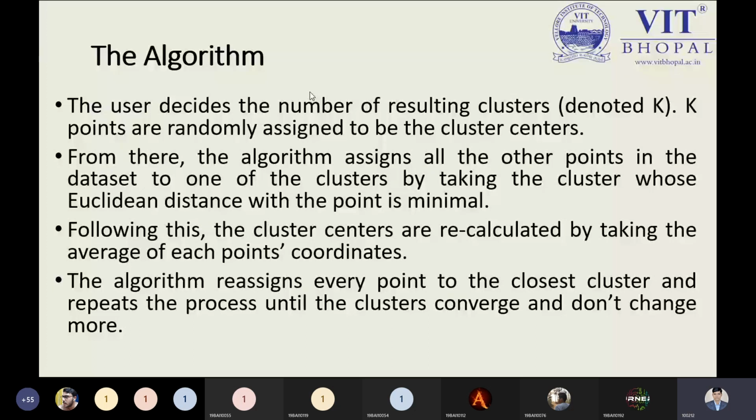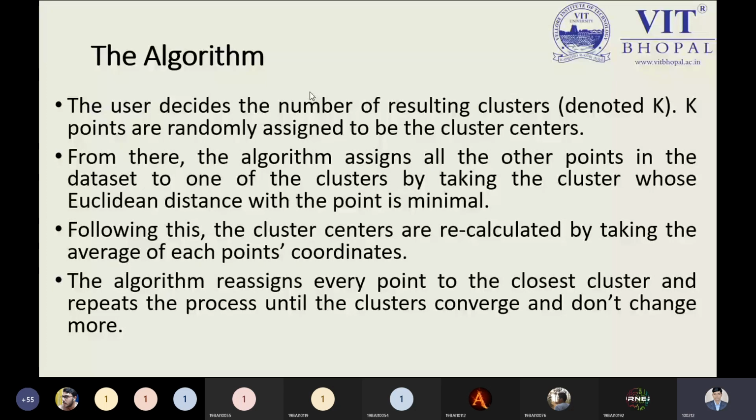Then again, what is the step we have done? We need to see the minimum distance from the center to the data point. So the data point will be moved or adjusted to become part of that particular centroid, that is, it would be changed into that cluster. That is the point we have already discussed in the practical as well. And now this would be done in an iterative way.